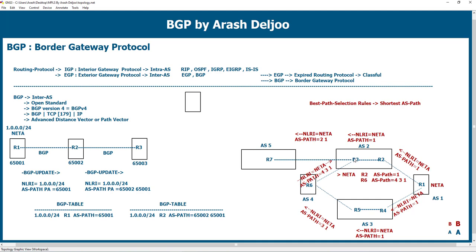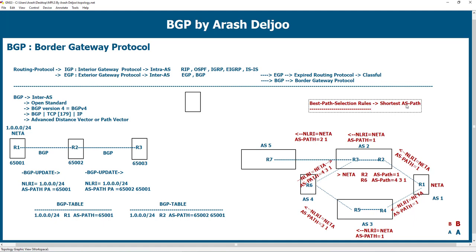Now you understand another interesting usage of the AS path attribute. We can use AS path for best path selection. This is one of the functions of the AS path. AS path has some functions, but one of them is the best path selection rule: the shortest AS path is the best path.